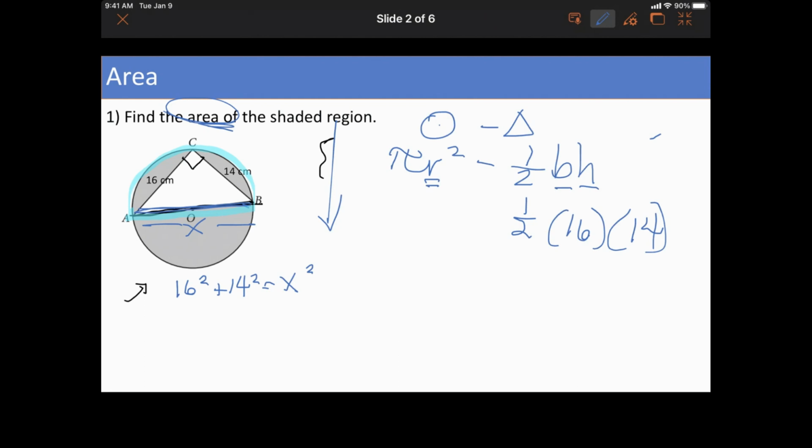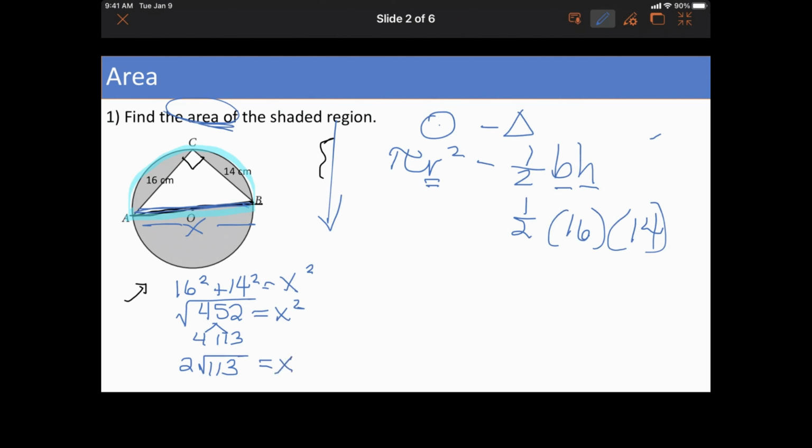I can figure most things out. So this is the square root of 452. I'm going to simplify that. This is 4 times 113, so that's 2 root 113. And that is the diameter.